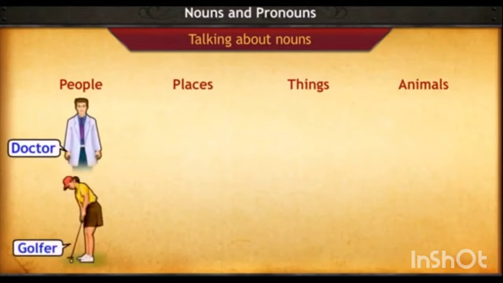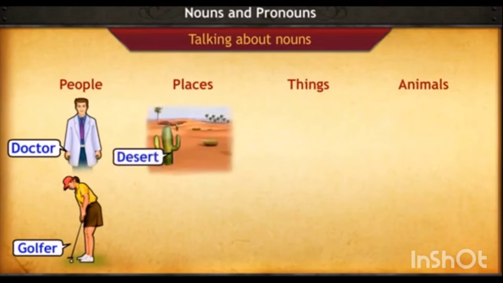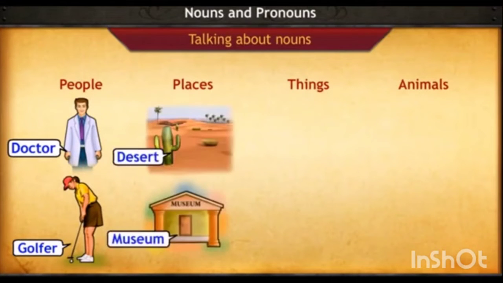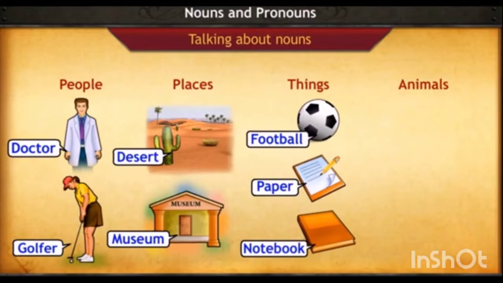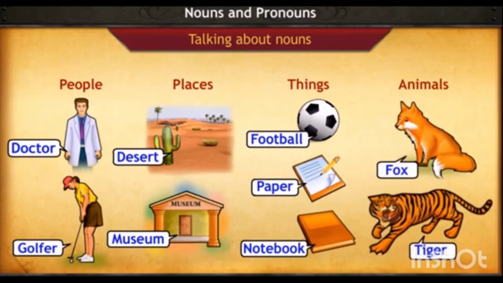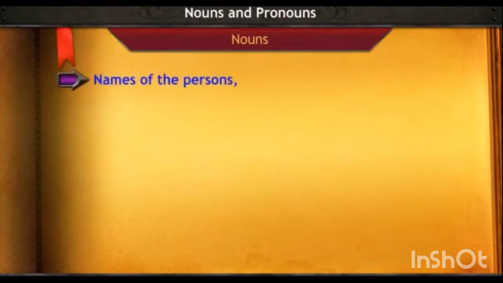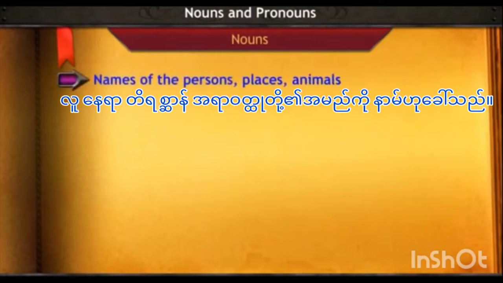Doctor and golfer go under people. Desert and museum under places. Football, paper and notebook go under things, and the animals that we see are the fox and the tiger. Nouns are the names of the persons, places, animals or things.